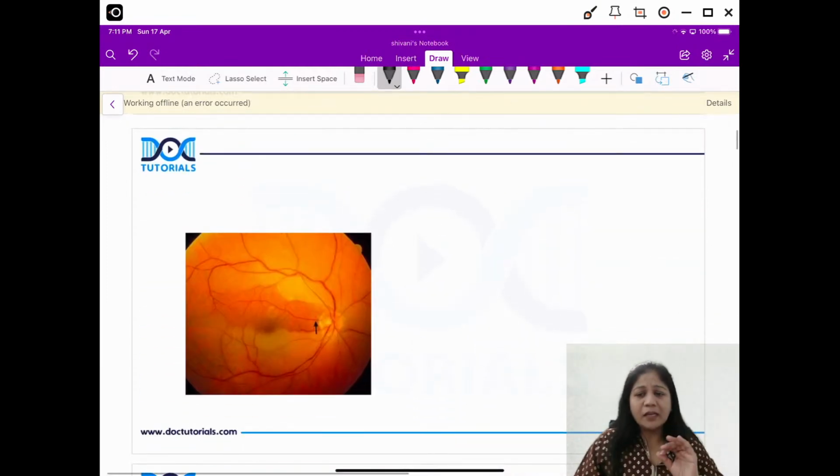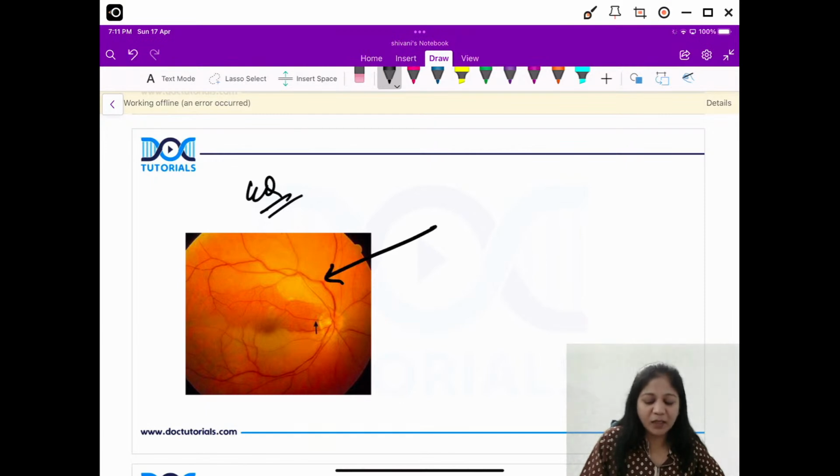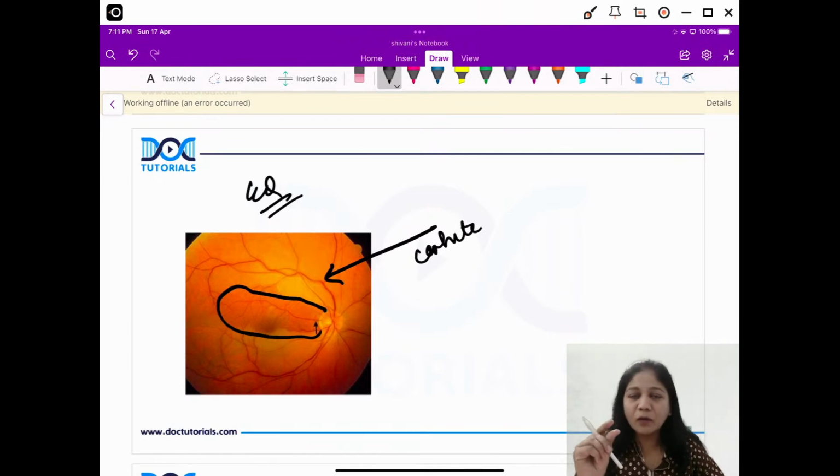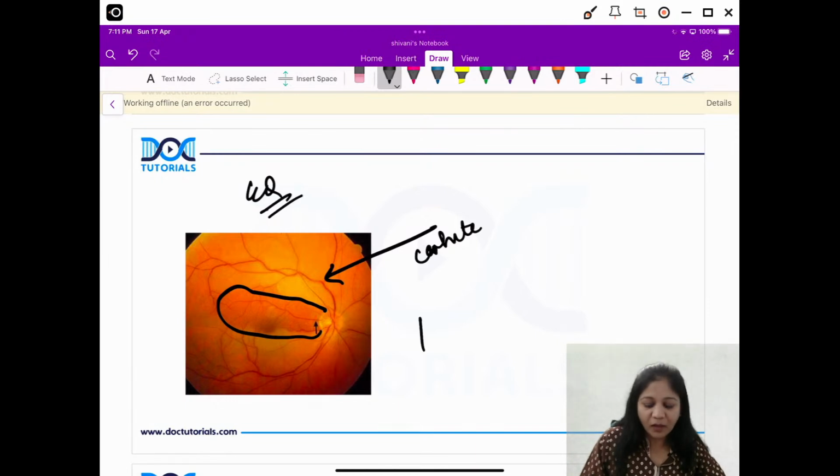Now here is a very important question for our PG students. So guys, what is this? Again, a spot diagnosis. Anyone from NEET PG or NExT student, what is this? A spot diagnosis. So this is a very important topic again, guys. If you see here, the retina has become white. This is the white retina, but actually what we see here, as marked by the black arrow, is your perfused retina. This is the normal retina. So this is a CRAO with a preserved cilioretinal artery. Okay, so this is your preserved cilioretinal artery. All right.